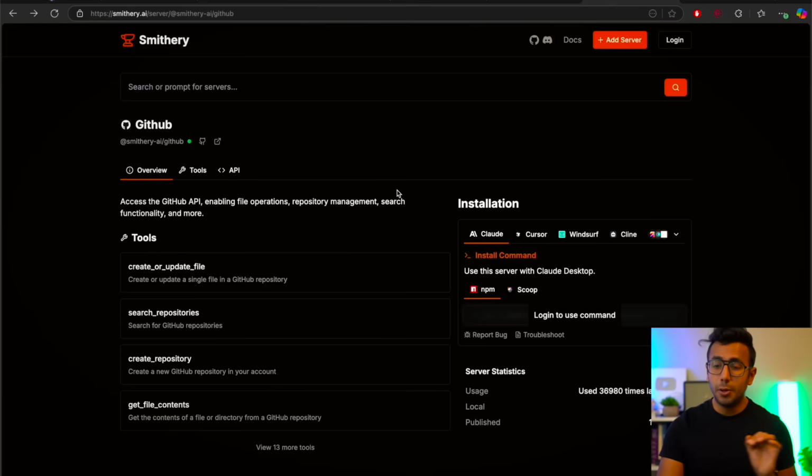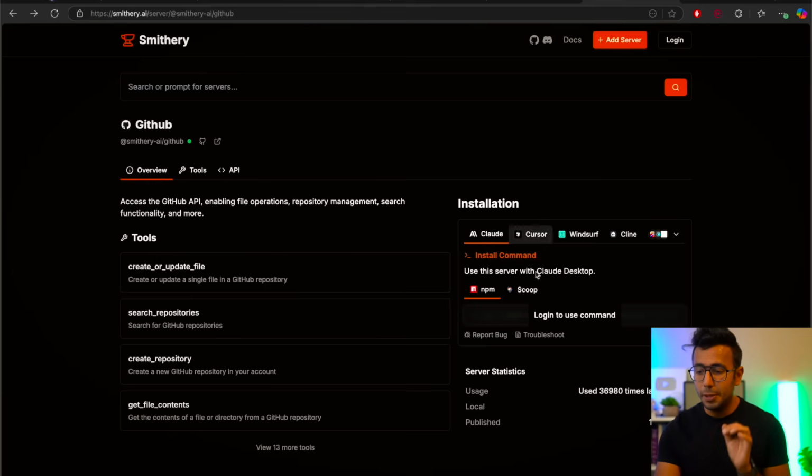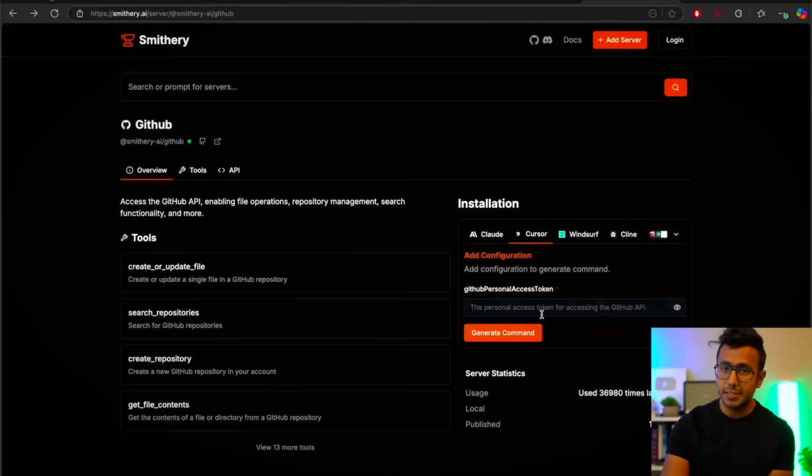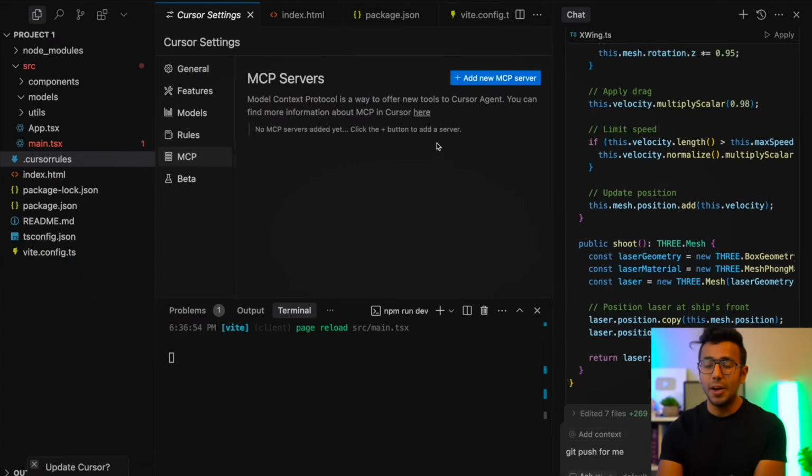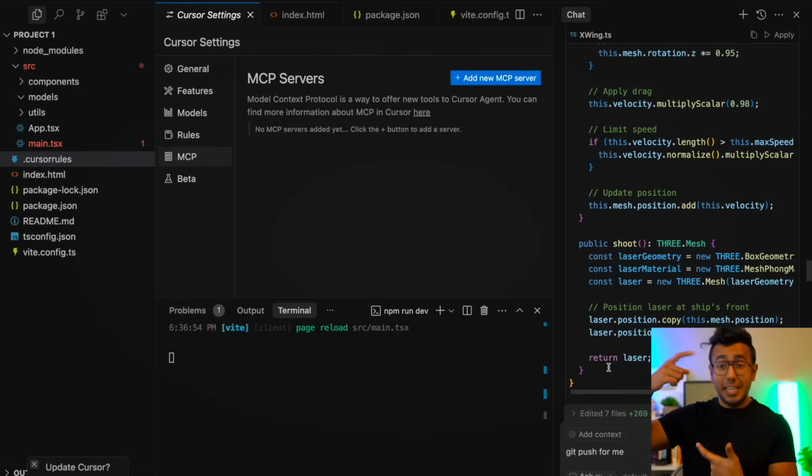You go to this Smithery.ai app, connect Cursor, put your personal access token from GitHub, generate the command and put it in your MCP server settings of Cursor. Then later you can say, create a README and push it to GitHub, and in one command it will create the README, set up this project as a GitHub project and push it. Three steps in one step.